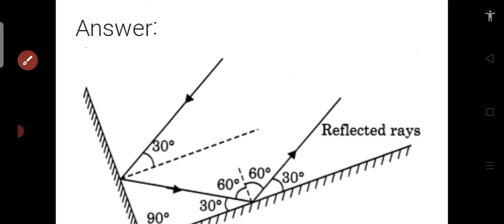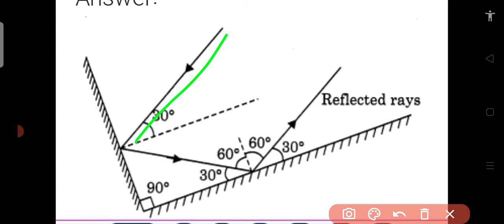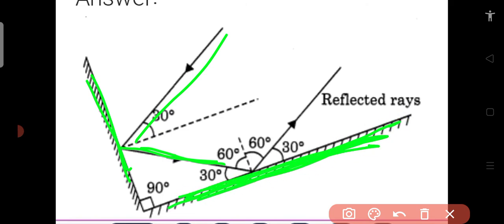This is how you will have to draw the various incident rays. This is the incident ray, this is the reflected ray of this mirror. This reflected ray becomes the incident ray of this mirror, okay, over here.